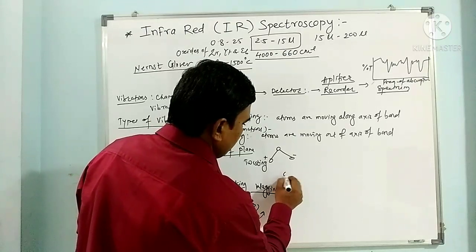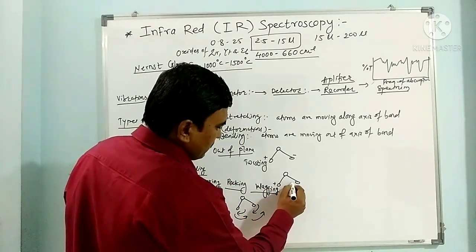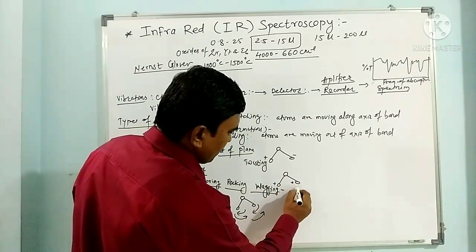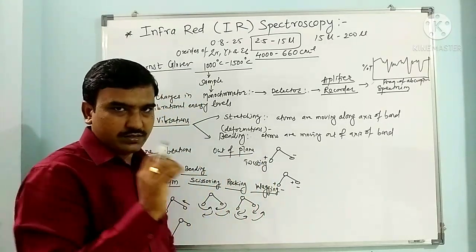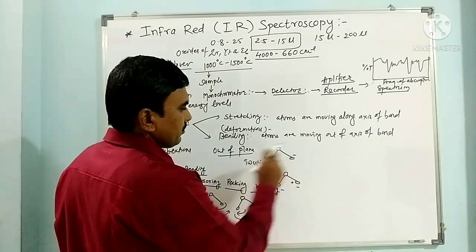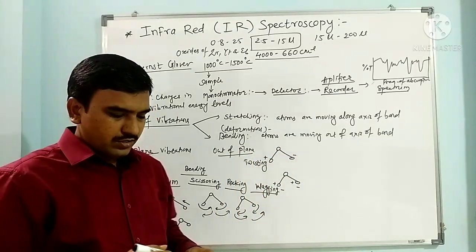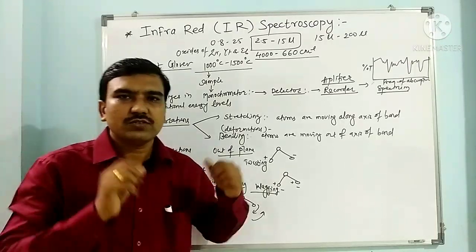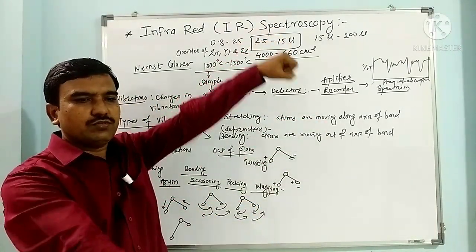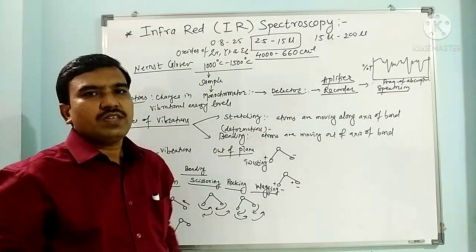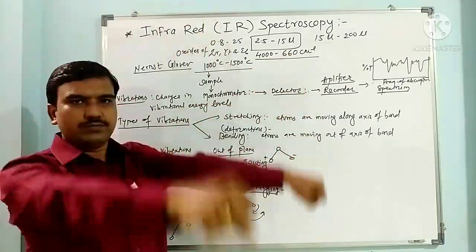And in the other one, wagging, both are going to the front side or both are going on the back side. So this symbol is just for the representation of the front side or back side. This is not a cation or anion, this is just showing the front side or the back side. So what is twisting? In the twisting, one goes up, one goes down. And in the wagging, both go up, both go down.